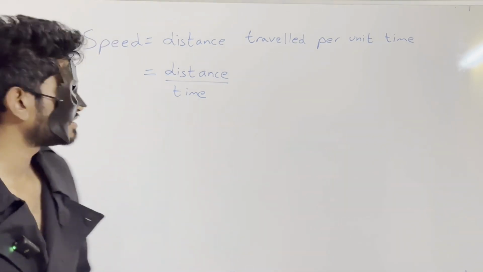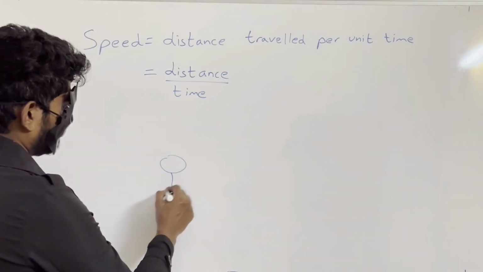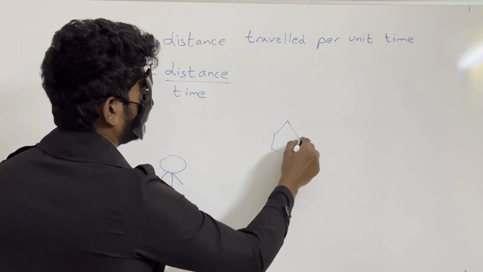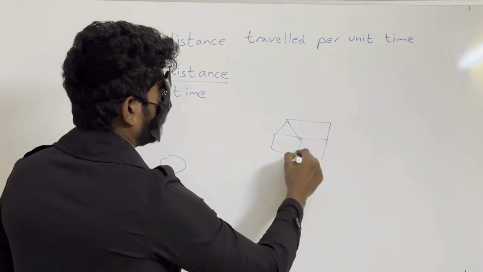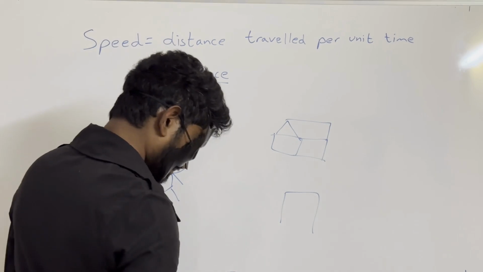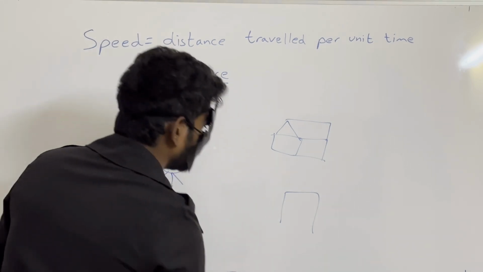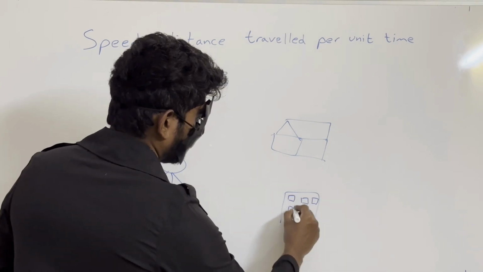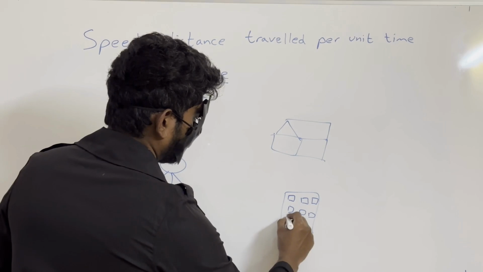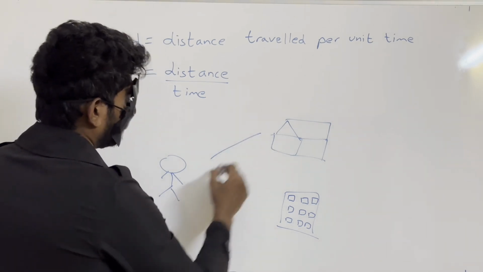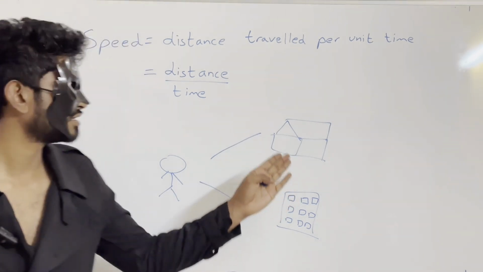A simple example is, suppose you are an aspirant here, and this is your coaching institute, and this is your girlfriend's house.